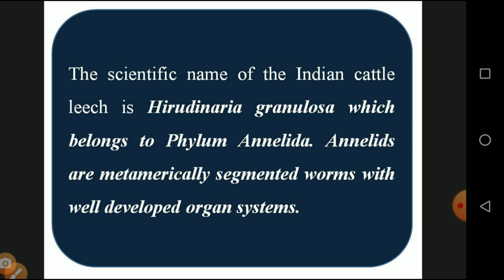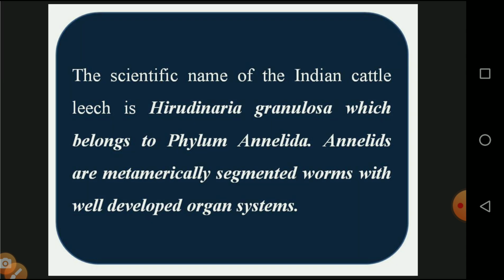So that is a segmented soft-bodied animal. The annelids are metamerically segmented worms with well developed organ systems. Metamerically means all the segments are uniform, all in the form of rings. They have an excretory system, reproductive system, as well as a nervous system. So it is the organ system level of organization.